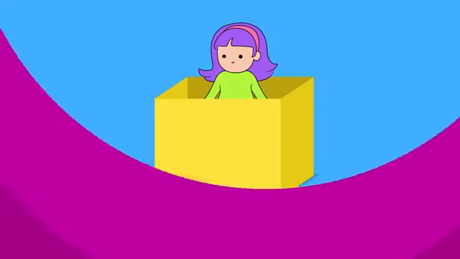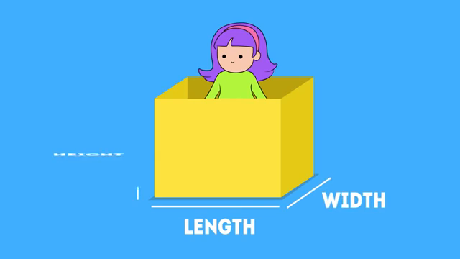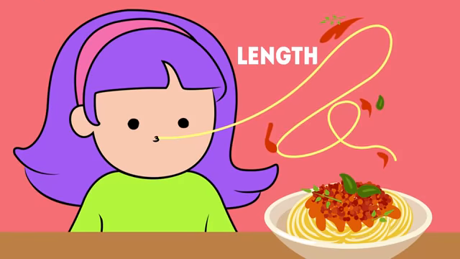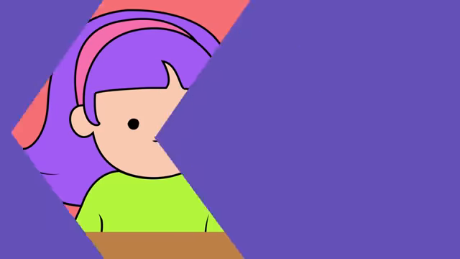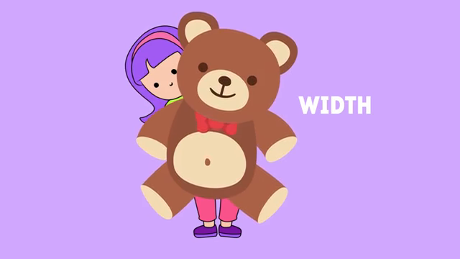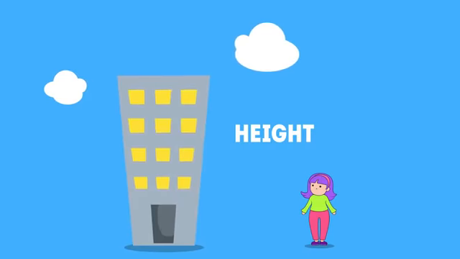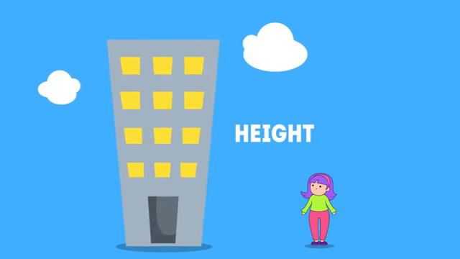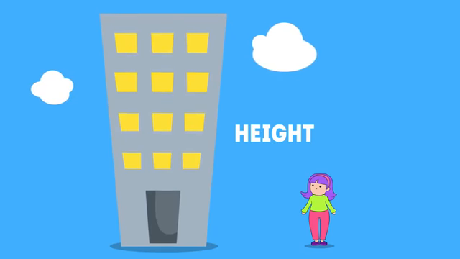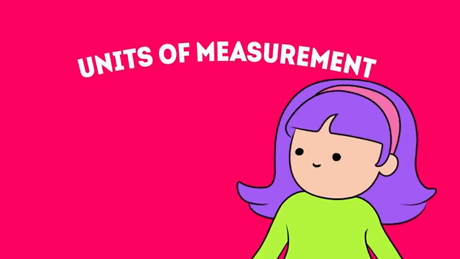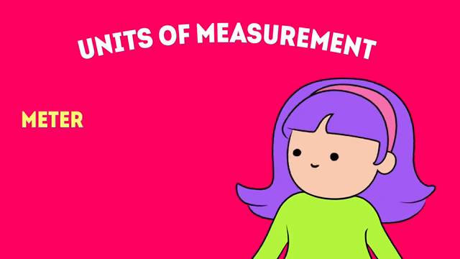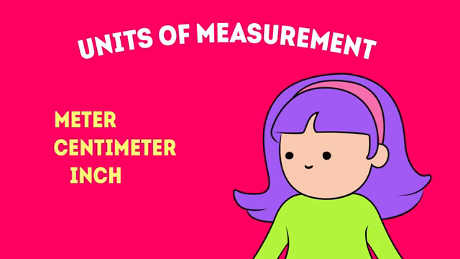We can measure an object's size by its length, width, and height. Length measures how long something is. Width measures how wide something is. Height measures how tall something is, starting from the top all the way to the bottom. The units of measurement we can use are either meter, centimeter, inch, or kilometer.